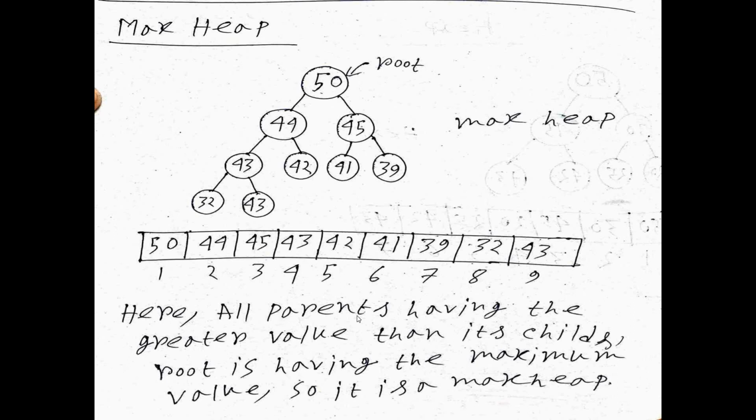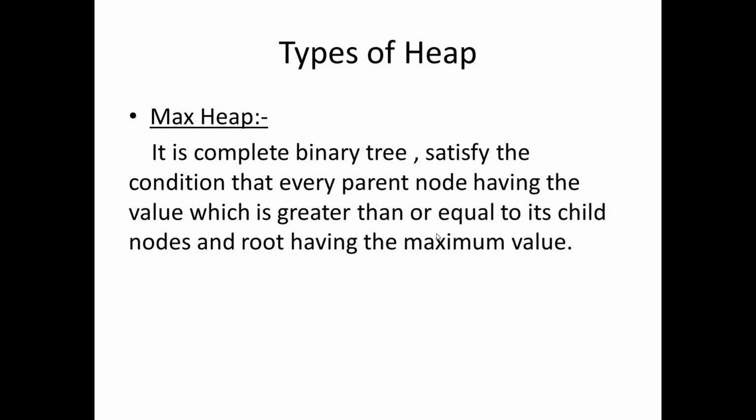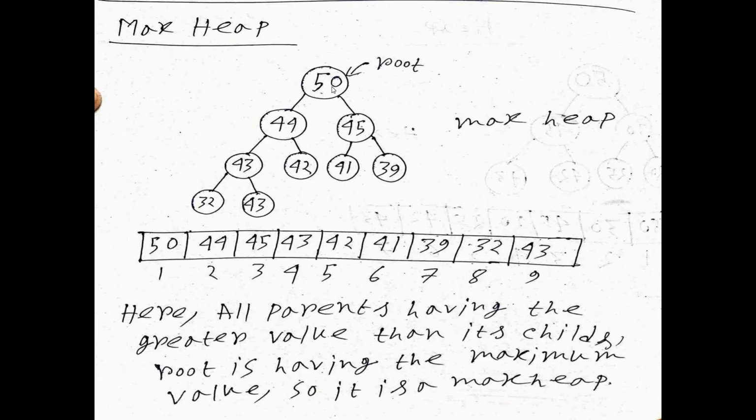So here all the parents have a greater value than their children, right? We proved it, and now the root having the maximum. Next, what is the last condition? The root having the maximum value. Now if you compare with all the values, 50 is greater than all. 50 is the largest, or maximum, value, right?